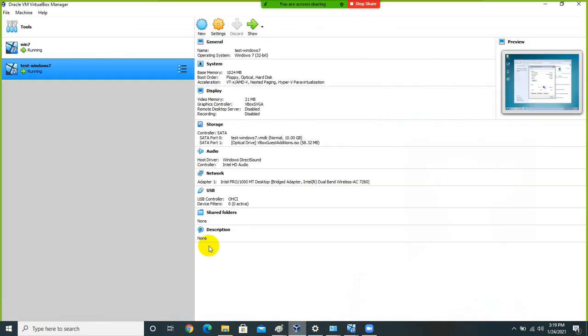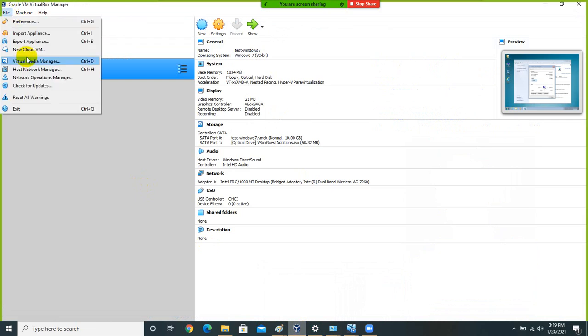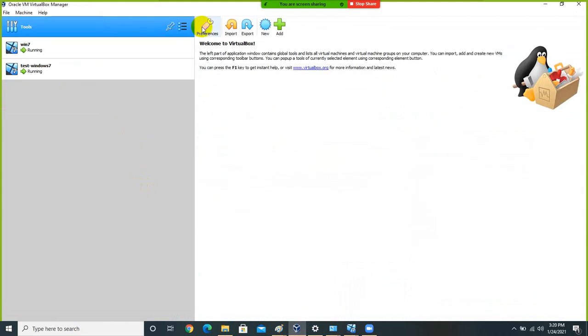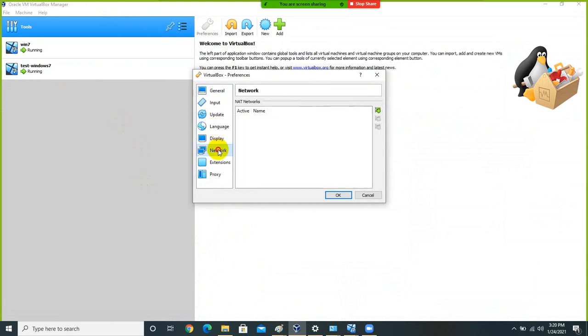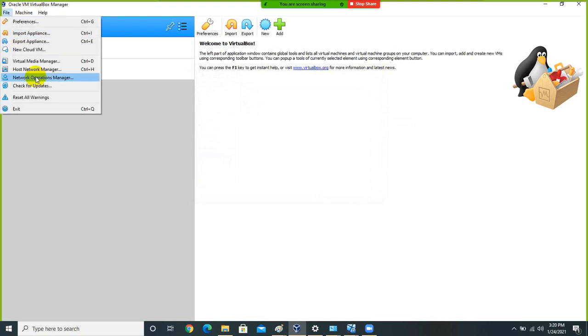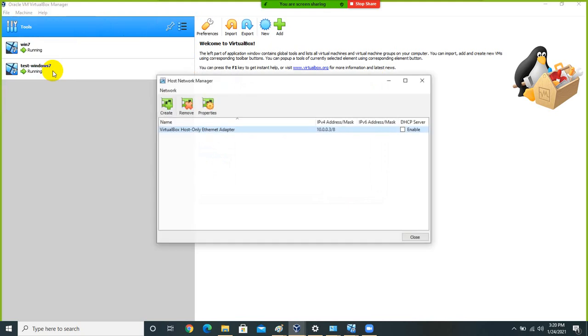You can just open your VirtualBox and you can go to File, and there is the Network Operation Manager option, and sorry, I think this is the option. You can add another network as well. And if you want to add another host only network, you can go to Host Network Manager, and from here you can add another adapter as well.